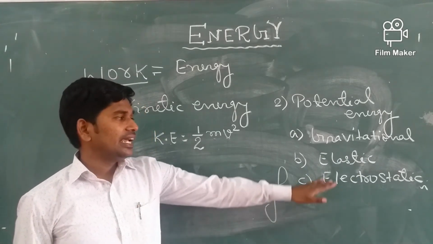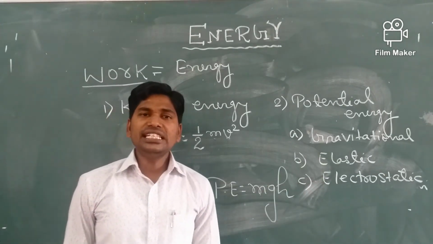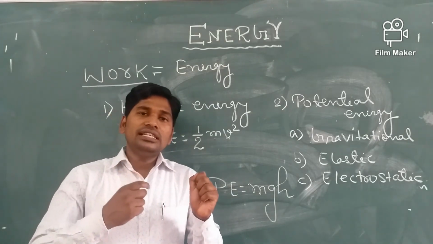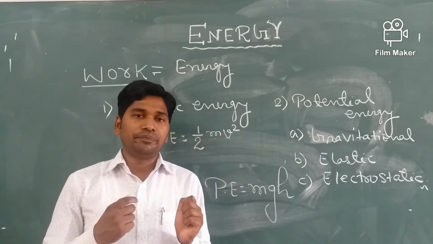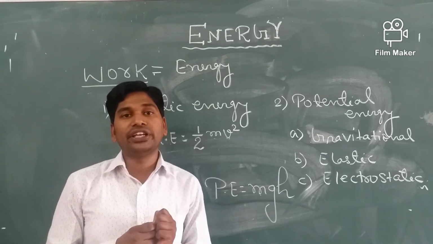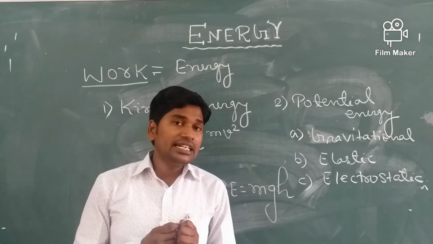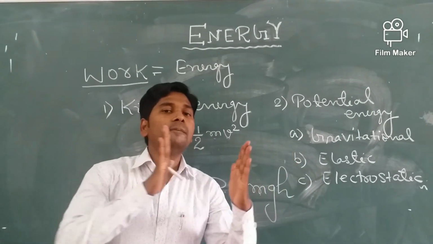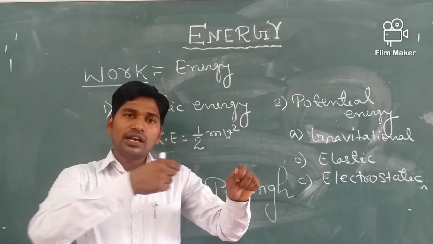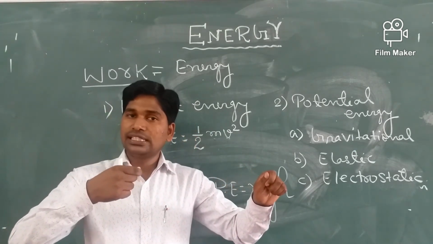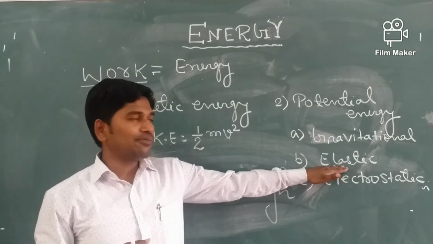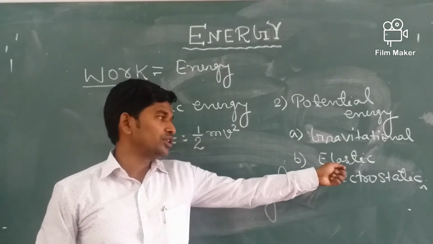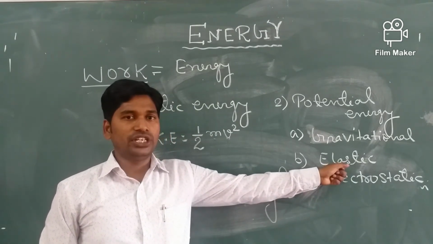Next one is elastic potential energy. It is the energy possessed by a body due to the change in the shape and size of the body. For example, the energy possessed by a spring, a stressed spring or a compressed spring. If we pull a rubber band, it also possesses some energy. So that is elastic potential energy. A stressed or compressed spring also possesses energy. That is elastic potential energy.